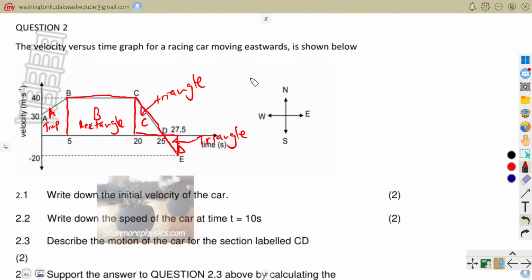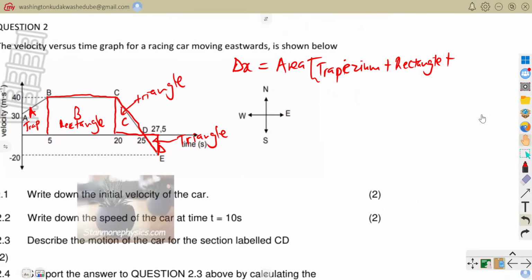You just say your total displacement is equal to area of trapezium plus area of our rectangle, plus area of that triangle, which is triangle C, and then you would also add the triangle D there.